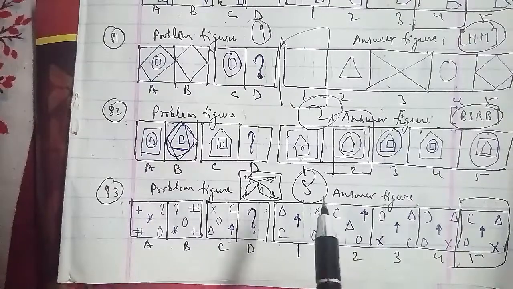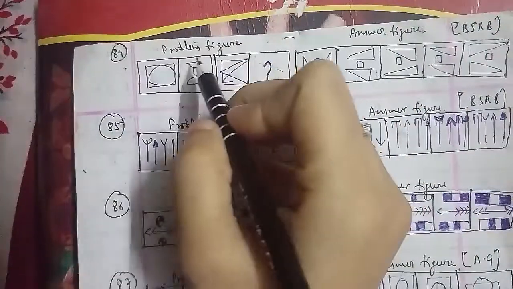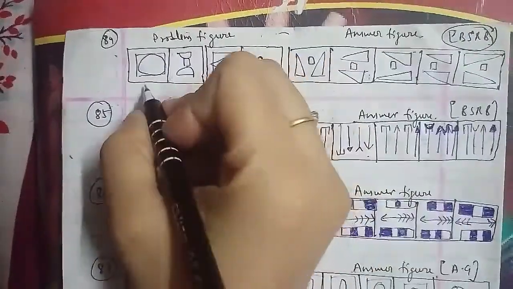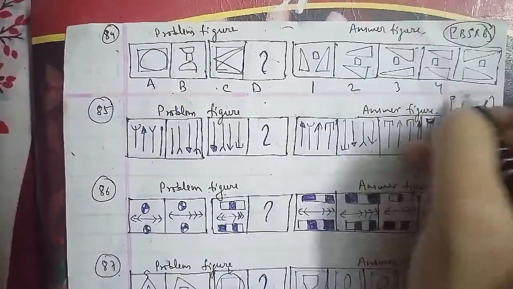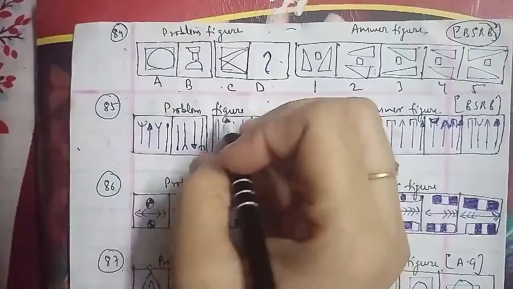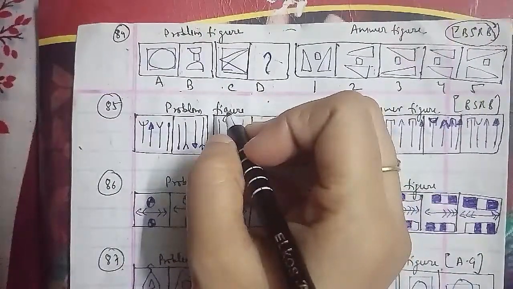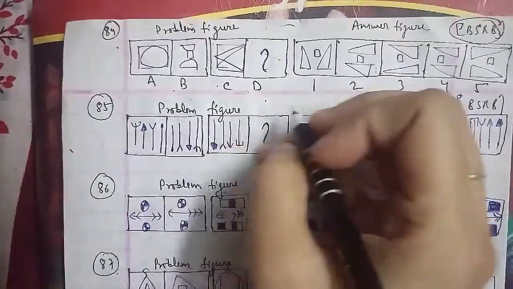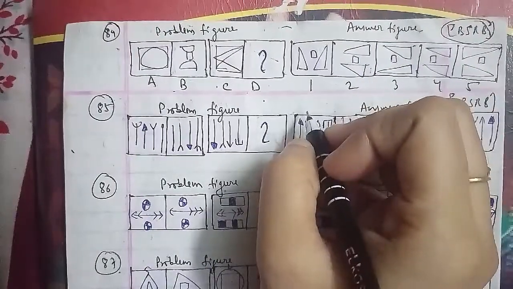84th question of the session. These were the problem figures and these were the answer figures, which have been asked in the BSRB question paper, named A, B, C, D and 1, 2, 3, 4 and 5 respectively. Among these questions, the inner figure gets divided into two parts, which get separated and inverted. The outer figure gets reduced in size and is placed in the gap between the two parts. So the missing figure D, which will be the third figure, will be the right answer for this question as well.